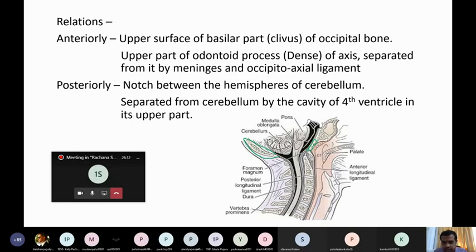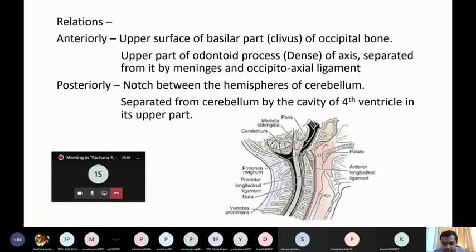In the occipital bone there is a large foramen known as the foramen magnum, through which the medulla oblongata comes out and continues as the spinal cord.